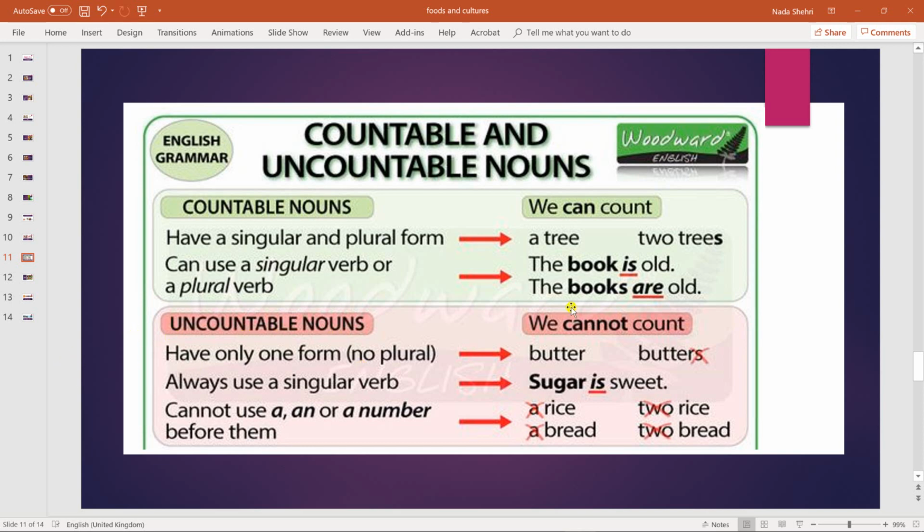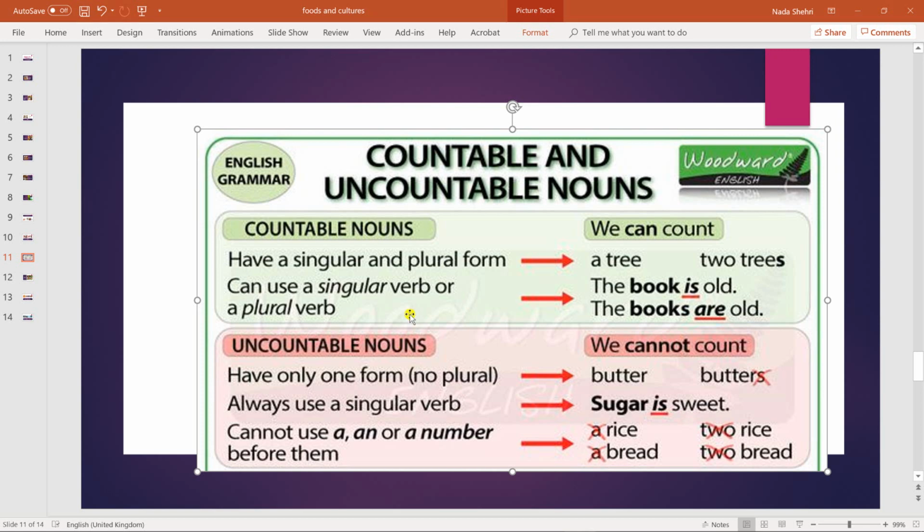Uncountable nouns, ladies, are nouns that we cannot count. We cannot say one butter. Do you know the meaning of butter? Butter in Arabic means zubda. We cannot say 2 butters, 3 butters, so on and so forth. So butter is an uncountable noun. Only with uncountable nouns, we use only singular form, no plural, no s.